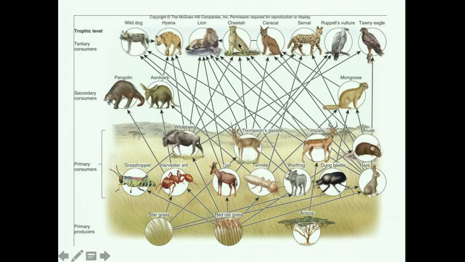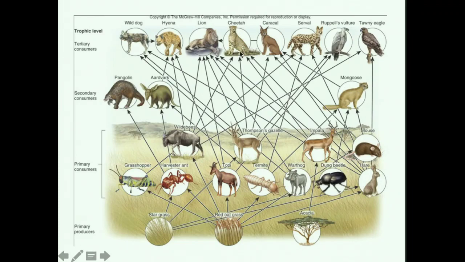So in this case, the cheetah is acting as a secondary consumer, the wildebeest a primary consumer, and the red oak grass a primary producer. Whereas we also have red oak grass being eaten by the topi, which is being eaten by a gazelle, which is eaten by a cheetah. In this case, the cheetah is acting as a tertiary consumer, the Thompson's gazelle as a secondary consumer, the topi as the primary consumer, and the red oak grass.